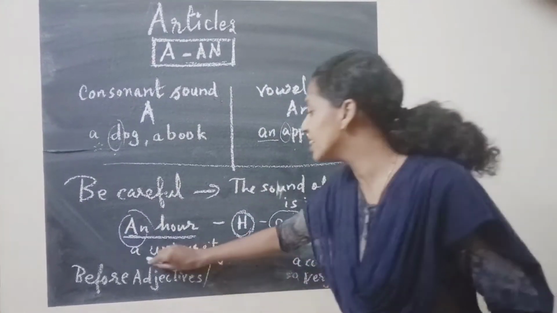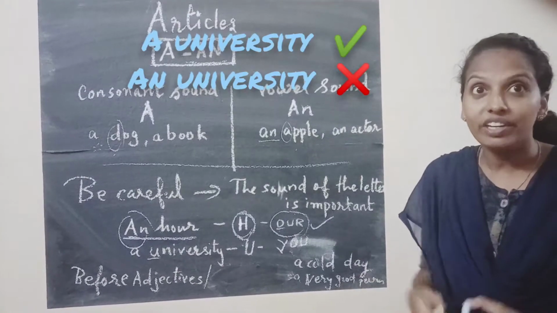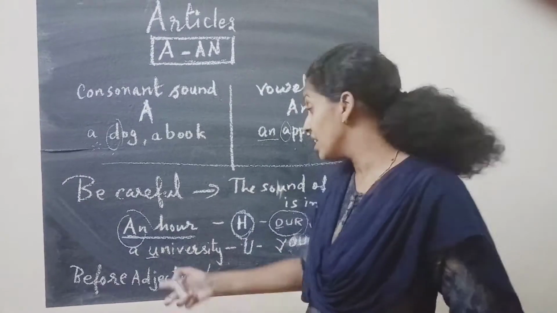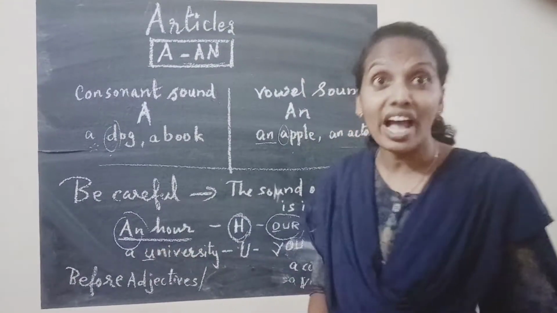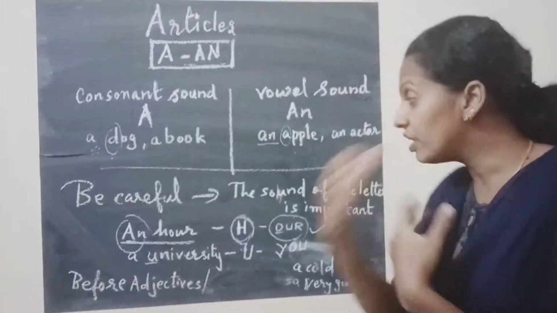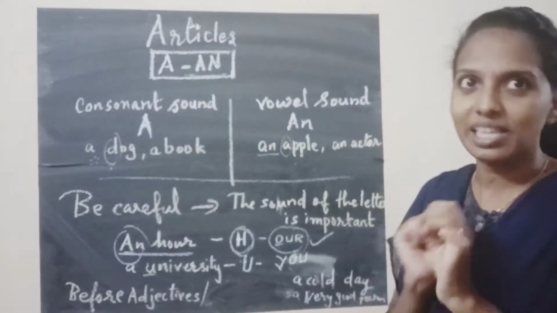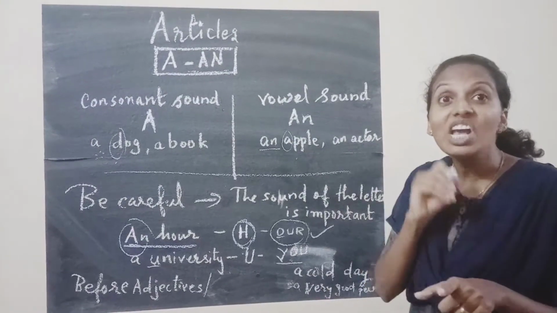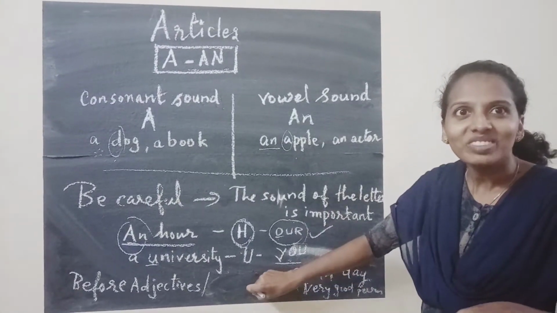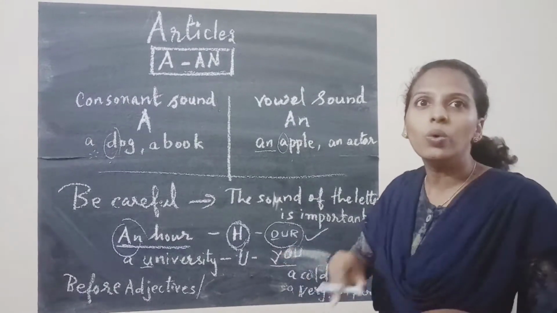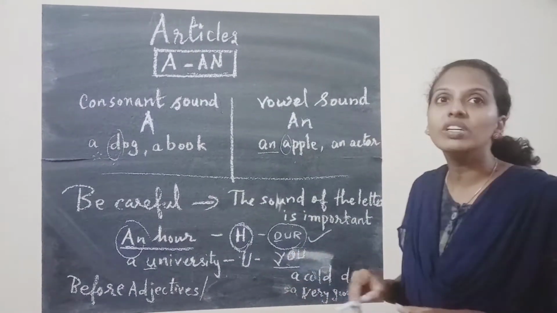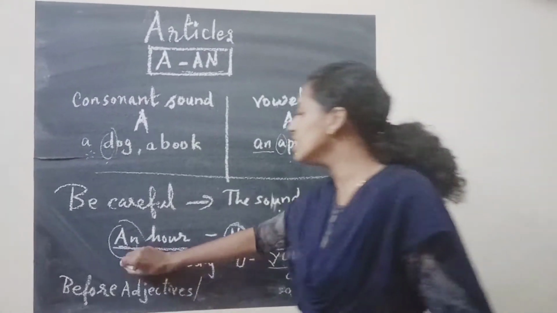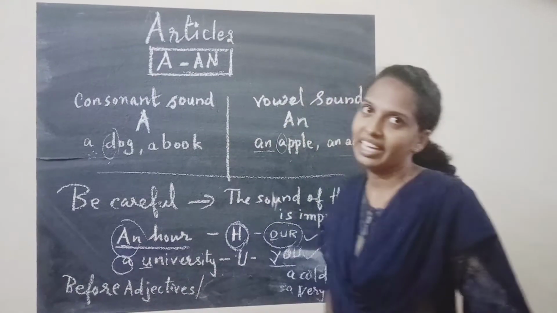So in the same way, just look, a university. Here the starting letter is U. We already know the rule A, I, O, U. It is U, so we will think, why are we writing A here? Why can't we write an? There is a confusion now. So we need to change, thinking that sound is important. Here I remember sound is important. University. We say university, not oo. Oo is not pronounced. We are writing university. So we need to think about sound. So it becomes A. Clear?